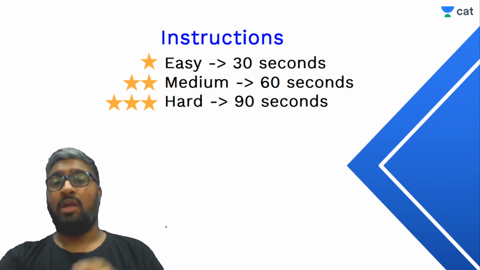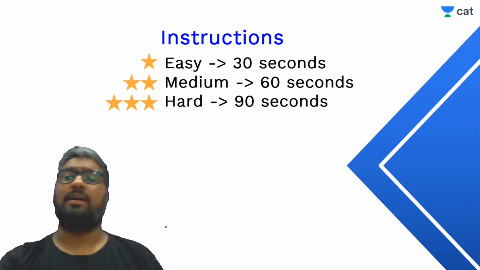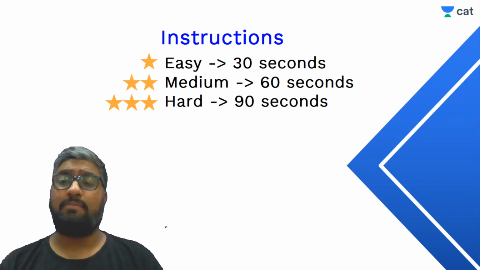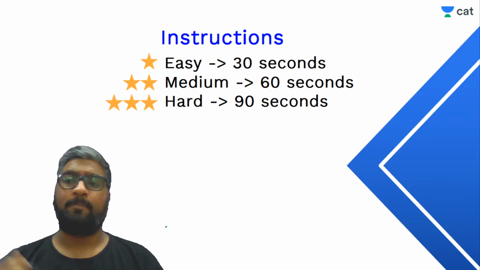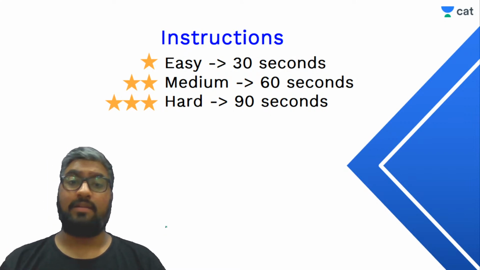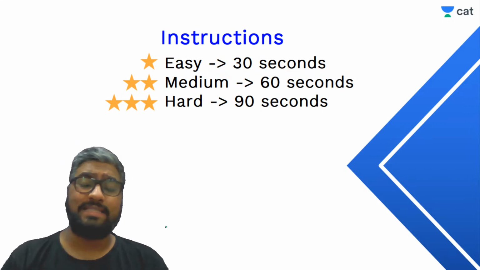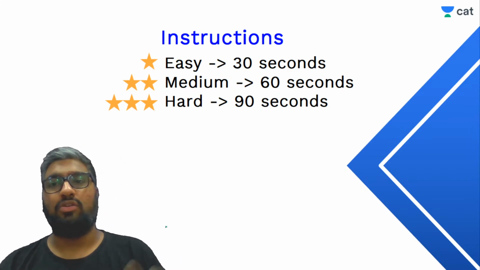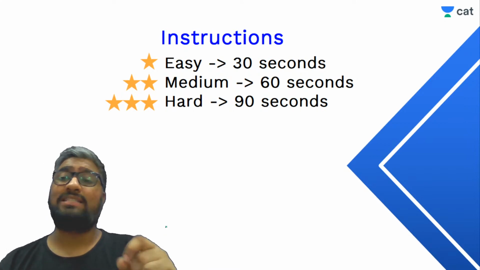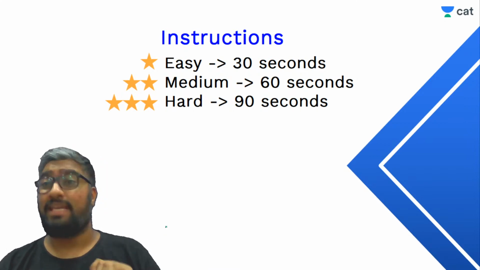So the timing here, 30, 60, 90, the timing here is based on the standard of CAT, right? The difficulty level is also based on that. So when I say easy, it may not be easy to you, because the term easy is very subjective, you know that, right? What seems easy to you may not seem easy to me.